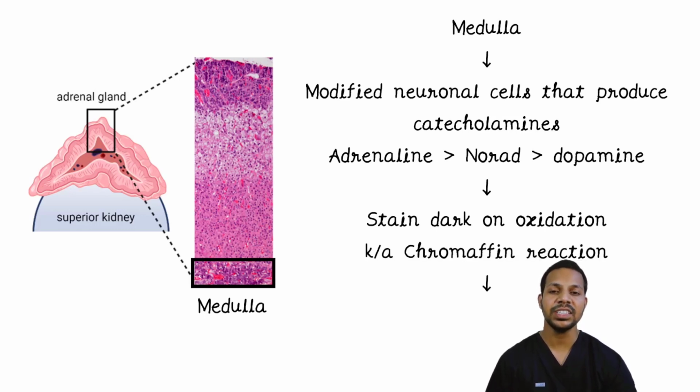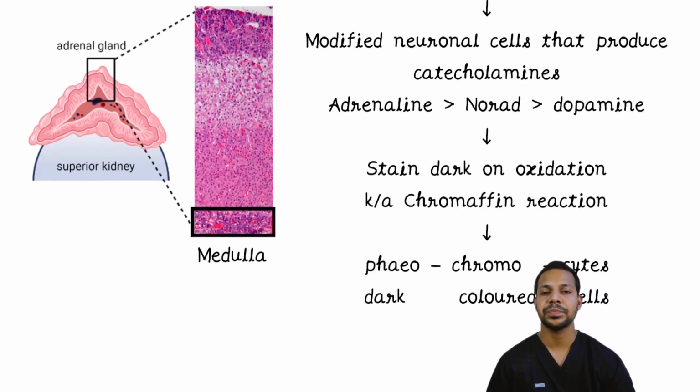And because of this reaction, the cells which are located in the adrenal medulla are called the phaeochromocytes. Pheo means dark, chrom means color, cytes are the cells.